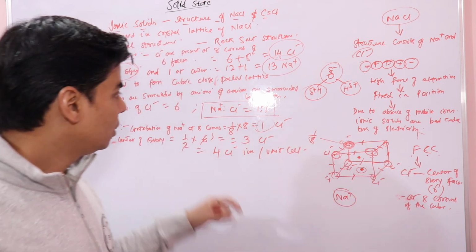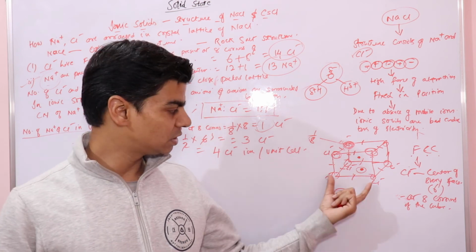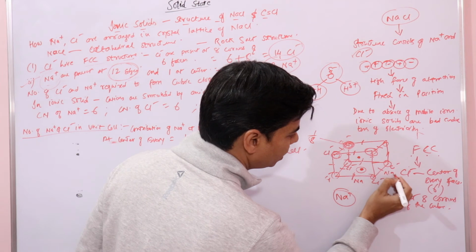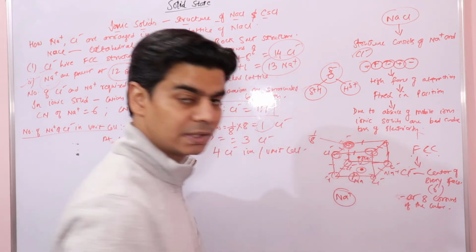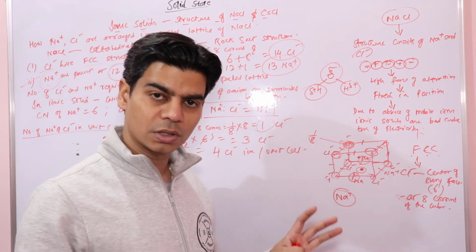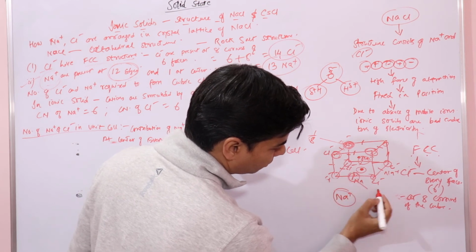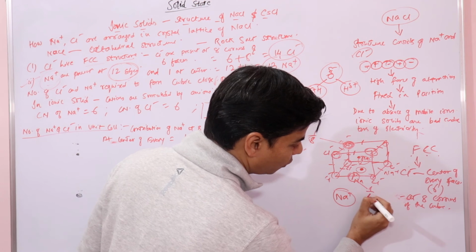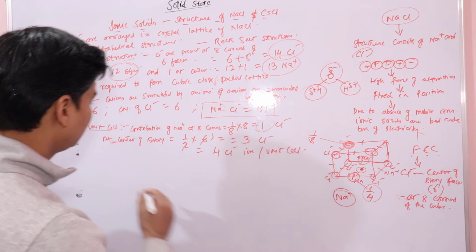So how much of that one sodium ion would belong to this particular unit cell? Here you have a sodium ion, here you have a sodium ion. These are edge centers. Every edge center is shared by 4 unit cells, so only 1/4 would belong to this particular unit cell.